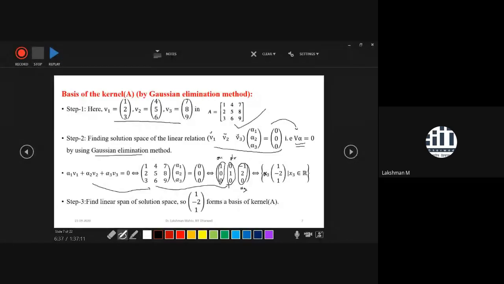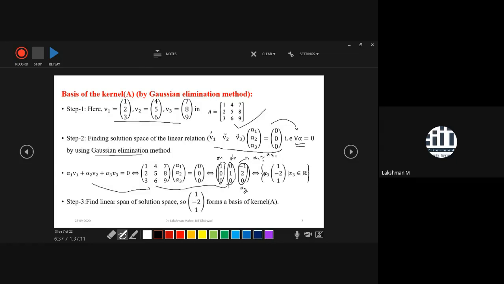So due to that reason, we can express alpha 1 and alpha 2 in terms of alpha 3. That means if you write the reduced form of this RREF form, alpha 1 equal to alpha 3.